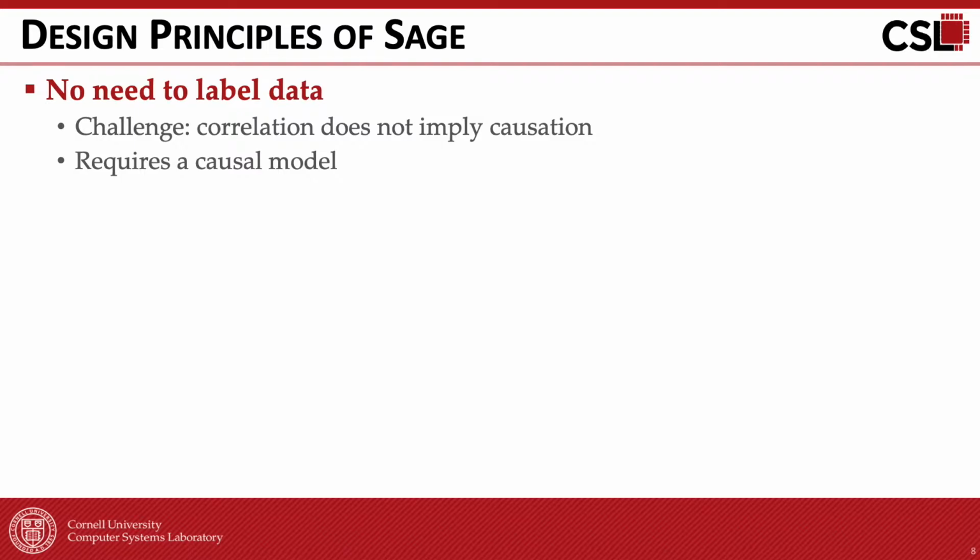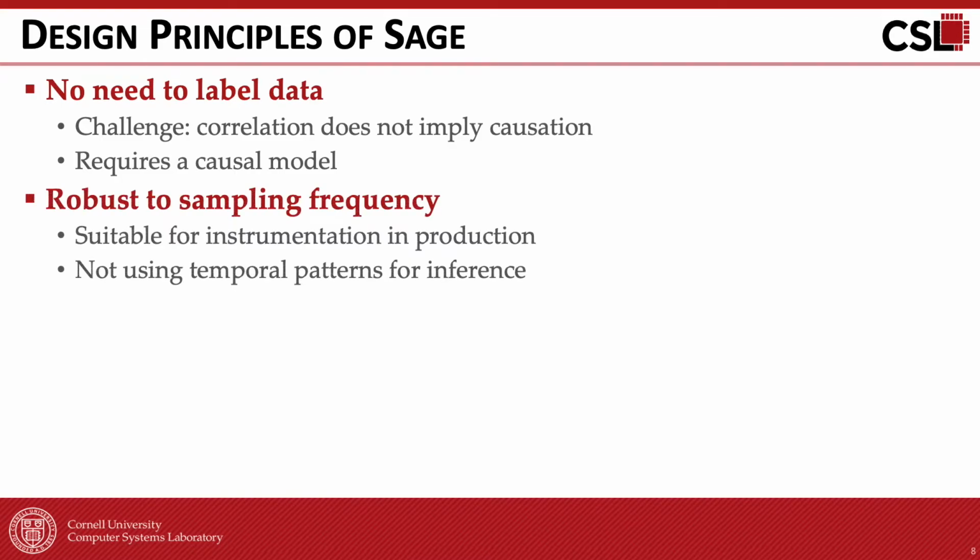Unfortunately, this is very expensive and impactful in production systems. So we set out to remove the need for label data. Without labeling, ensuring that the correlation found by an ML model between the cause and the QoS violation implies causation is a challenging problem. Therefore, we need to build a causal model to embed the causal relationship.